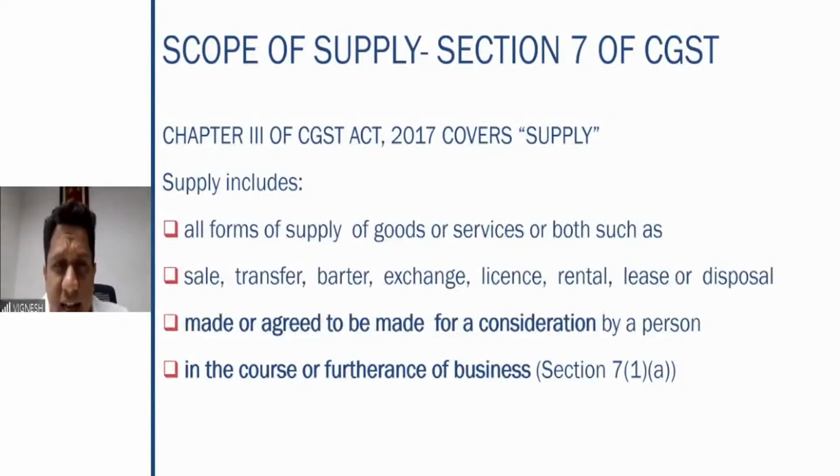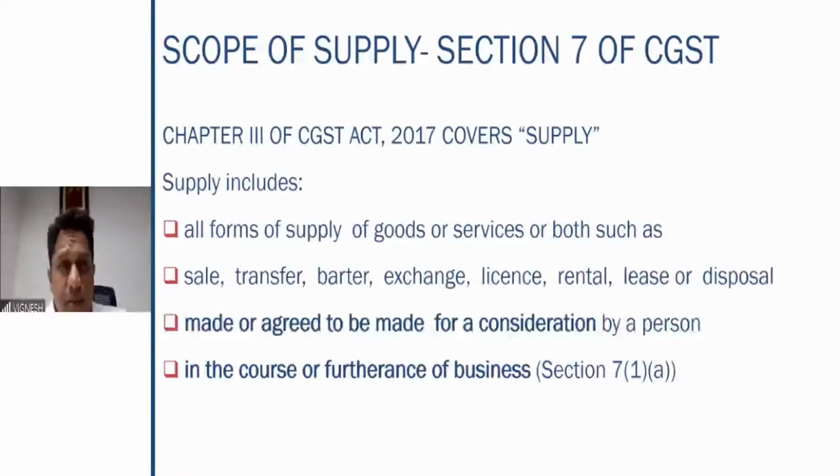So therefore, sale, transfer. Sale is if you sell a good. Transfer is, if you transfer the ownership of a property from one person to the other, supply. Barter, what example I told you a few minutes back. I provide a service and I get another service in return. A barter. That means I sell it and don't take money. I provide the service for which I take some other service. I file his income tax return for which he does not take rent from me. He is providing a rental of immobile property service and I am providing a CA service. Barter.